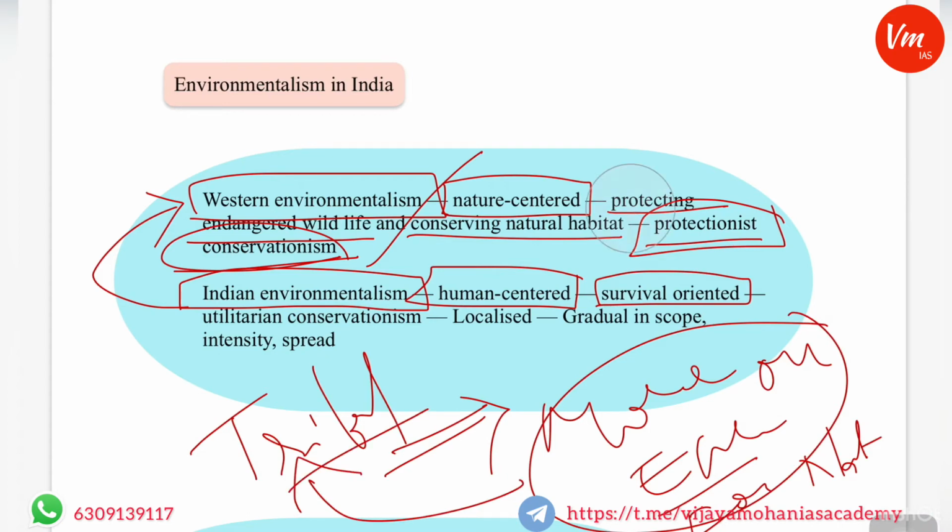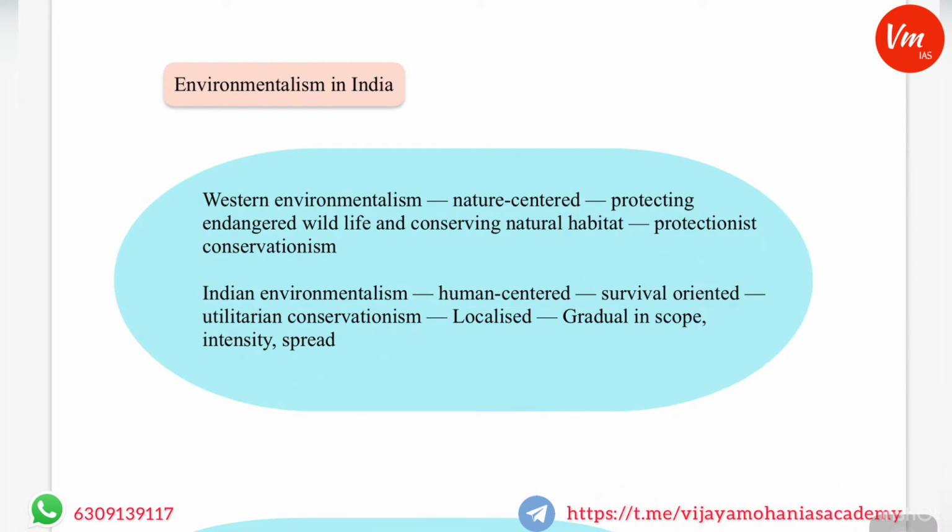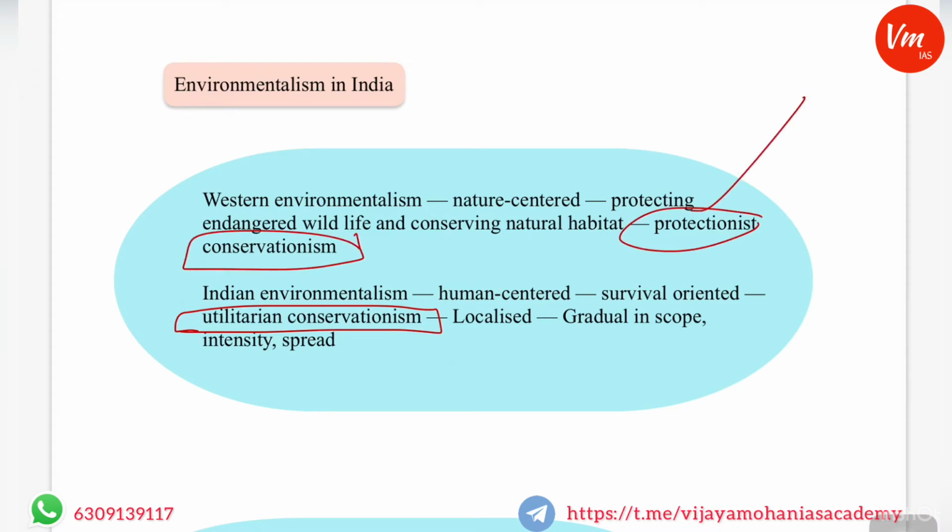That is why the conservation of Indian natural resources, and thereby environmentalism, is more human centered in India and more survival oriented. That is the reason why Indian environmentalism is called utilitarian conservationism, while Western environmentalism is called protectionist conservationism.